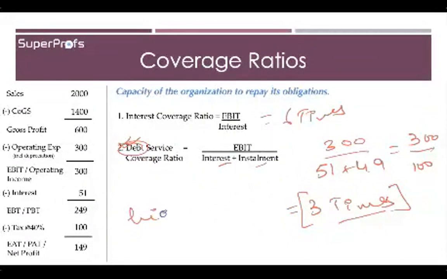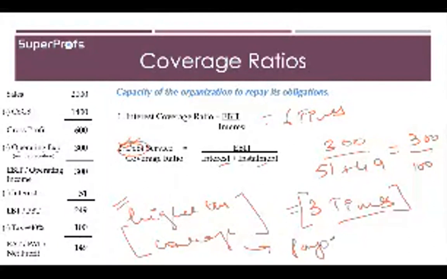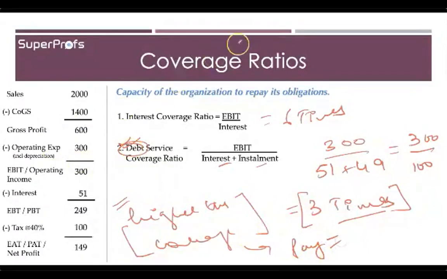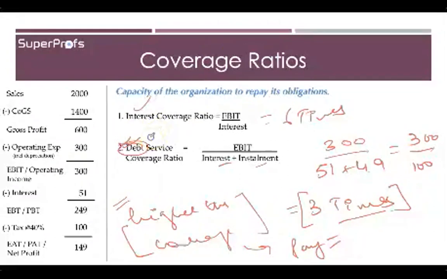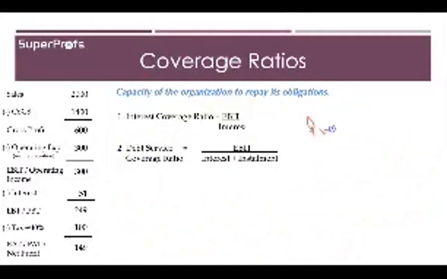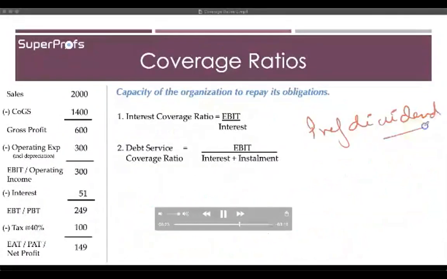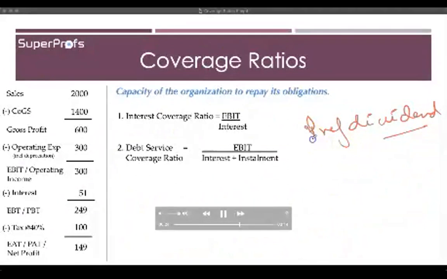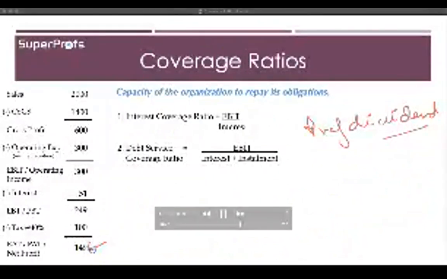The higher the coverage ratio, the better the position the company is in, because that means that you have a lot of extra profit from which you can pay your liabilities, whether they are any interest, any debt, or even the preference dividend. Now remember our discussion about appropriation of profits.